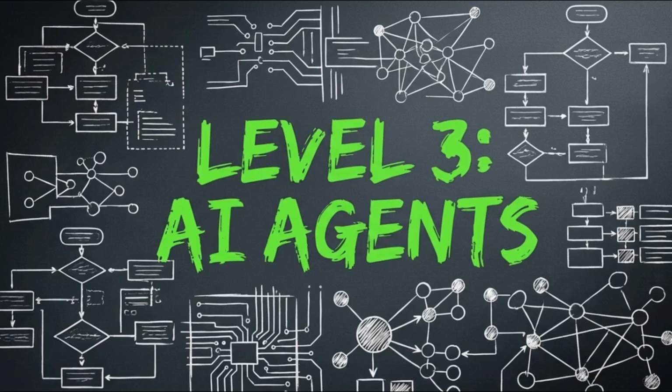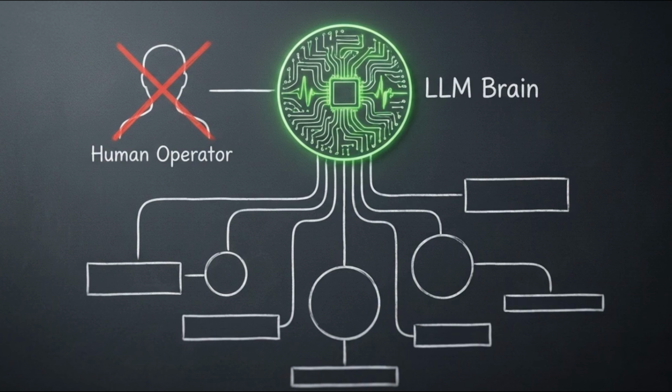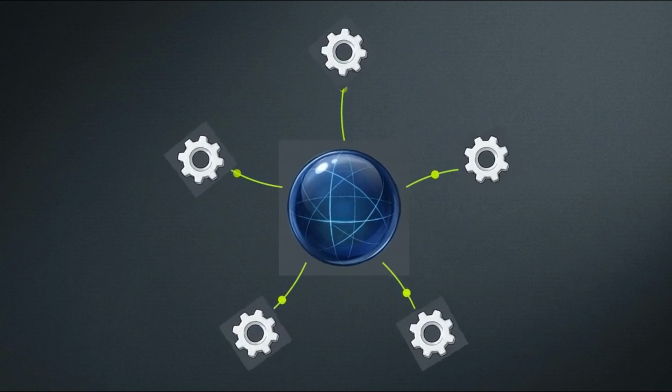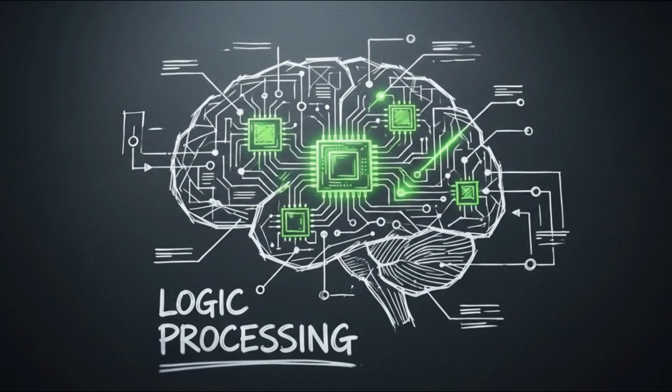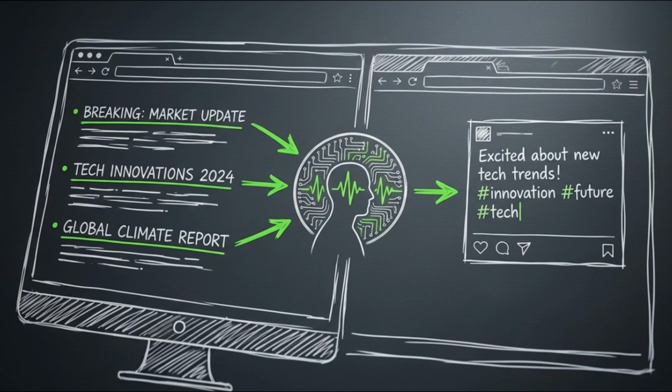The structural shift at level 3 is significant. In this organizational chart, the language model replaces the human operator as the central decision maker. This is the core of an AI agent. Agents use the ReAct framework, which begins with reasoning. The agent evaluates the final goal and determines the most efficient approach before taking any action.